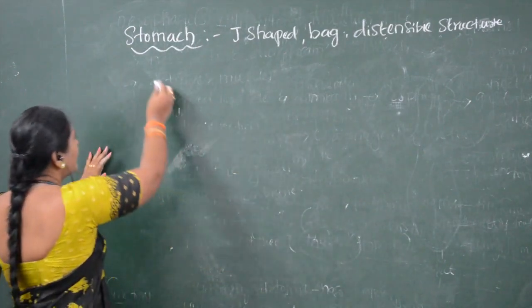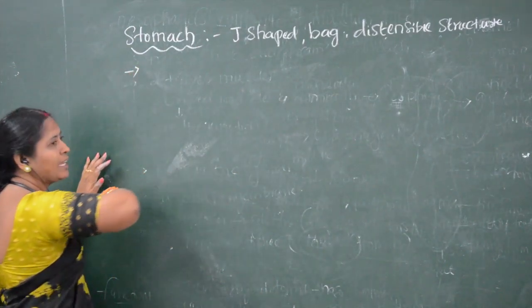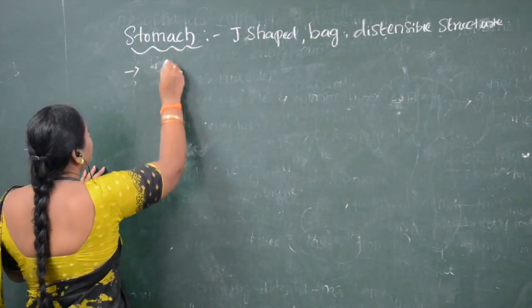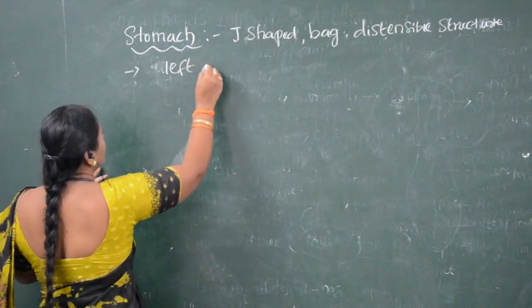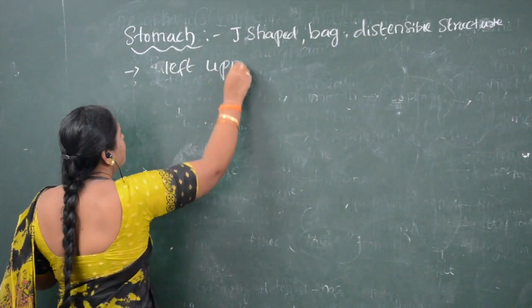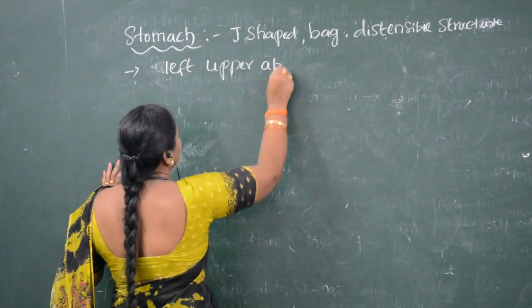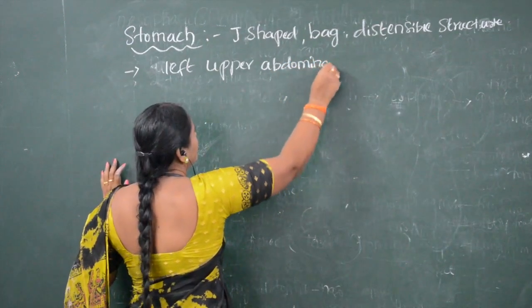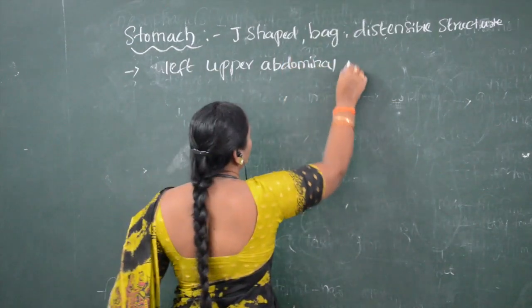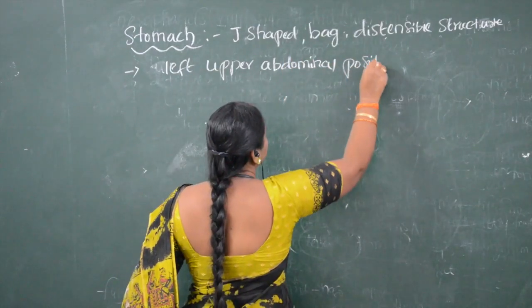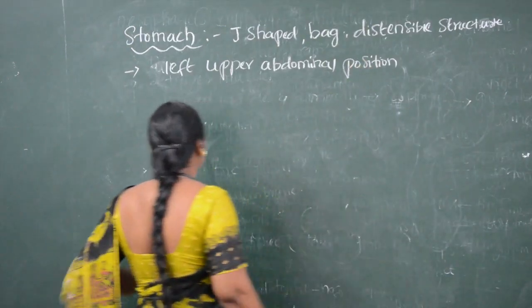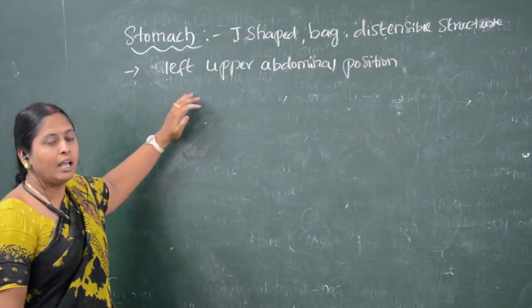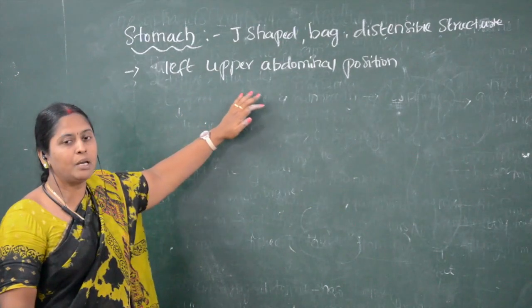Regarding the location, the stomach is present towards the left upper abdominal portion. The stomach is located towards the left upper abdominal position.